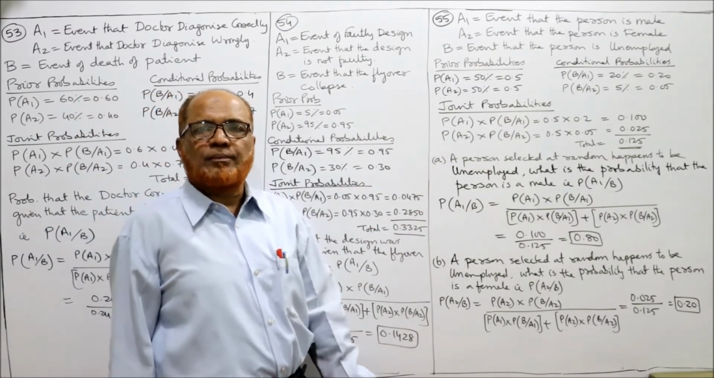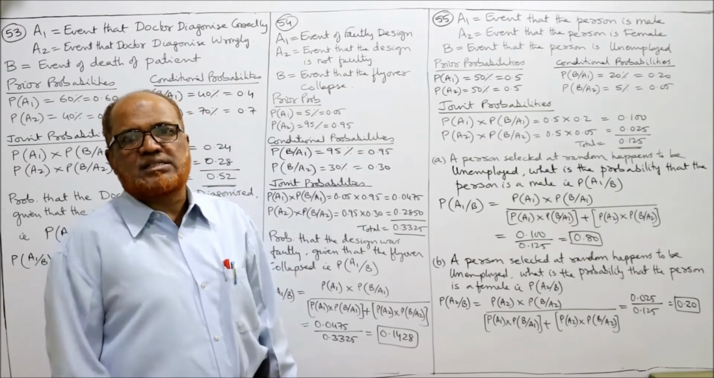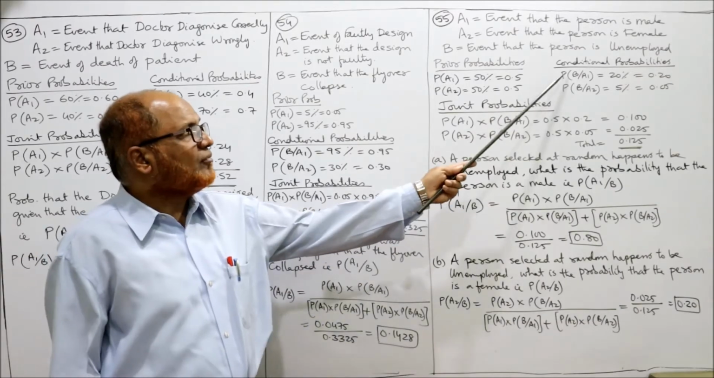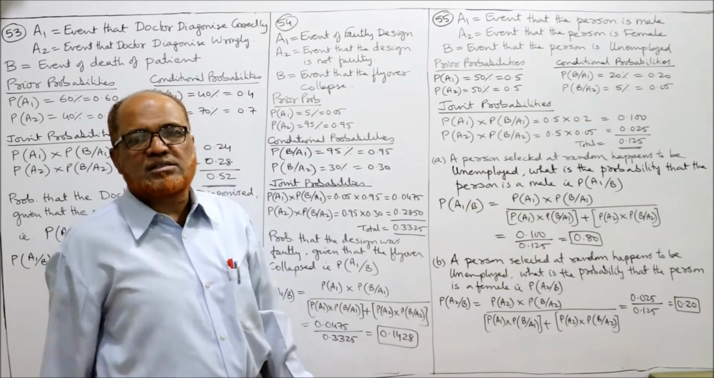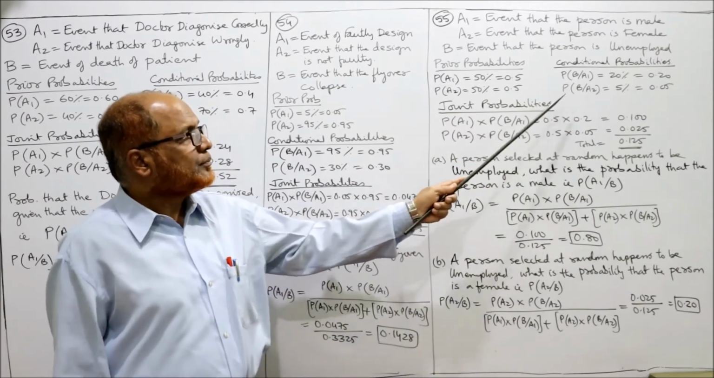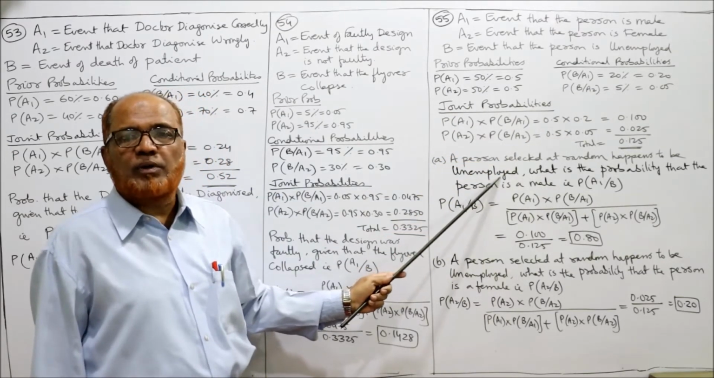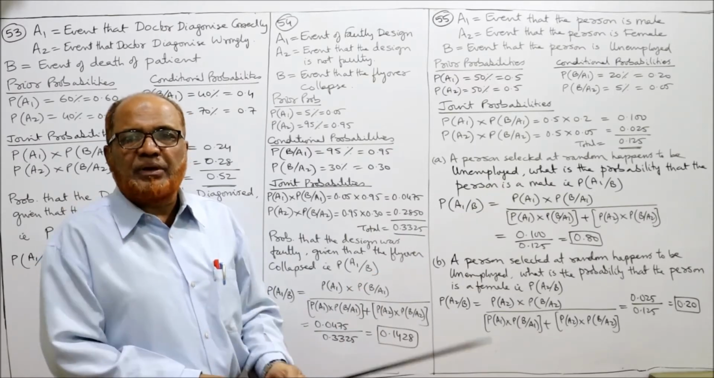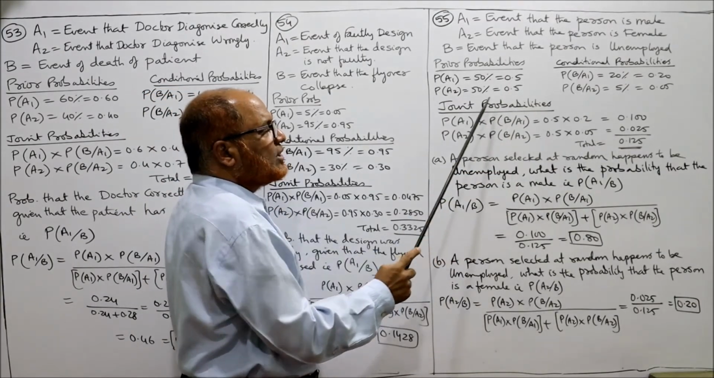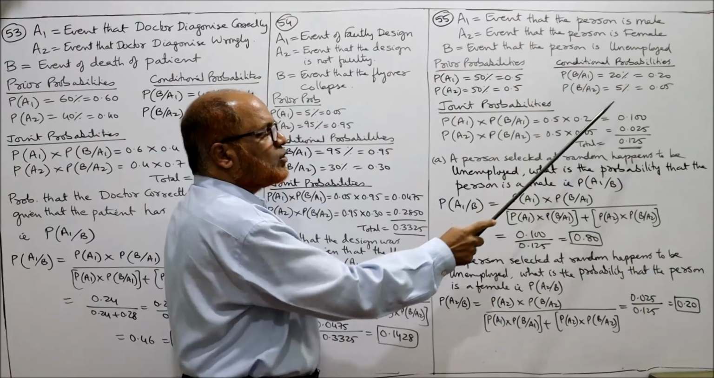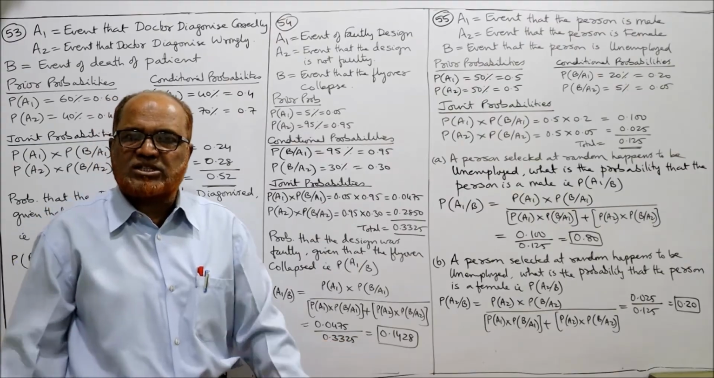Now the conditional probability. The condition is unemployment. So what is the unemployment in males? P of B given A1 is 20%, 0.2. Unemployment in females, P of B given A2, is 5%. So we have the priors and the conditionals. Now we can calculate the joint probability: multiply P of A1 into P of B given A1. So 0.5 into 0.2 is 0.1. Similarly P of A2 into P of B given A2, 0.5 into 0.05, is 0.025. The total of the joint probabilities is 0.125. That's all. Basic calculations completed.